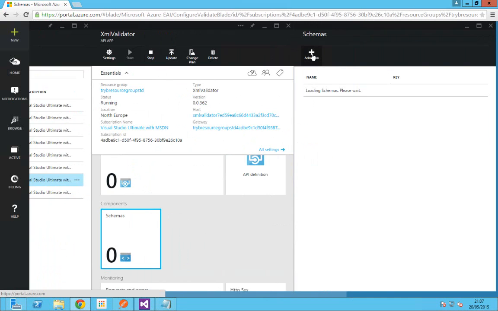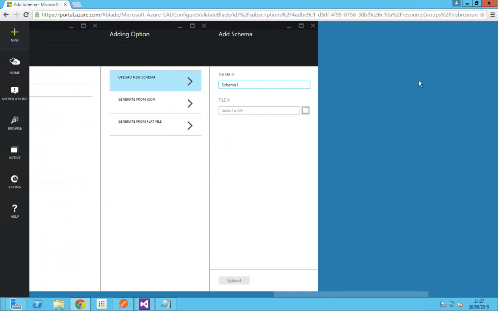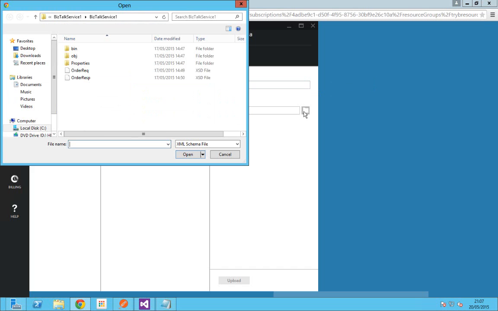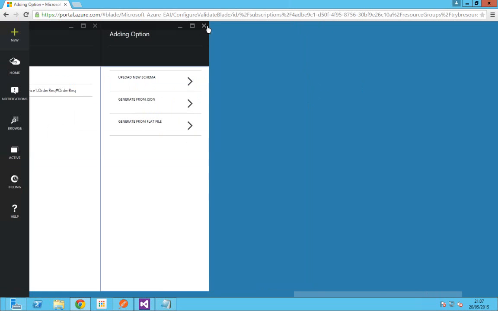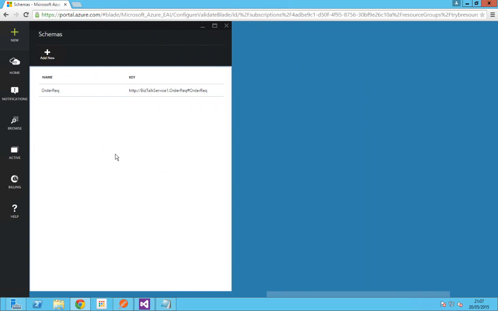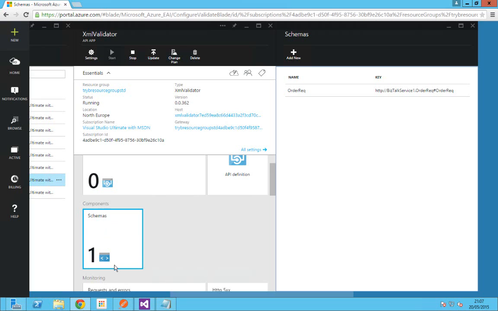and then you can add the new schema. Click on the add button here, where you can upload a new schema. Click on this, upload new schema, and select the schema that you want to upload. In this case, we have to select the order request schema, which I've already done, so I'm not going to do it here. Then click upload. Give an appropriate name. Once you have done that, you will get something like this. As you can see, my component has got one schema in it, which is the name which I have given and the file which I have uploaded.